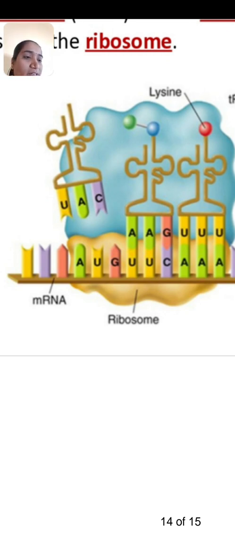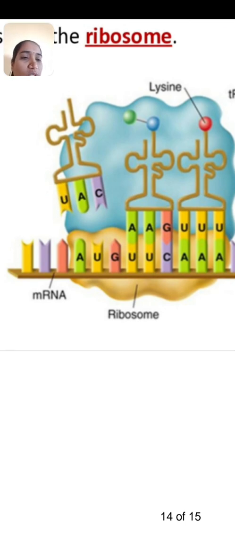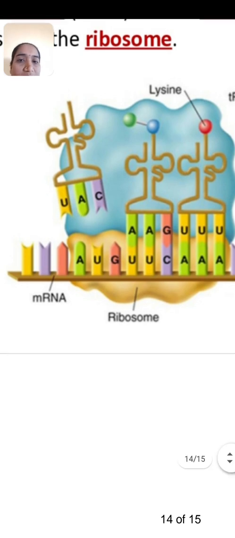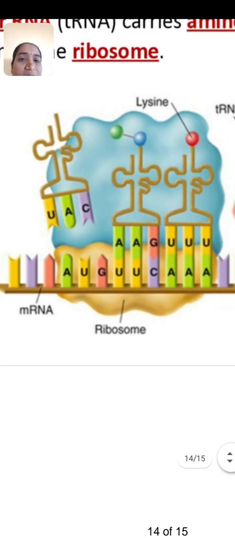U is complementary with A, and G is complementary with C. The tRNA molecule which enters at the A site of the ribosome must have the UAC anticodon, and they show the pairing.